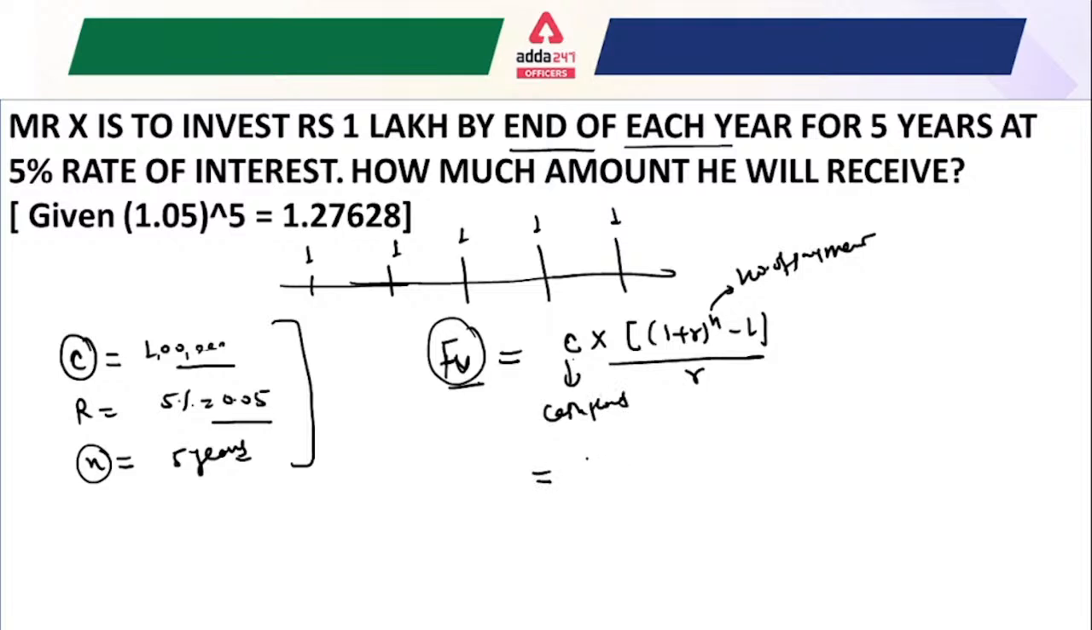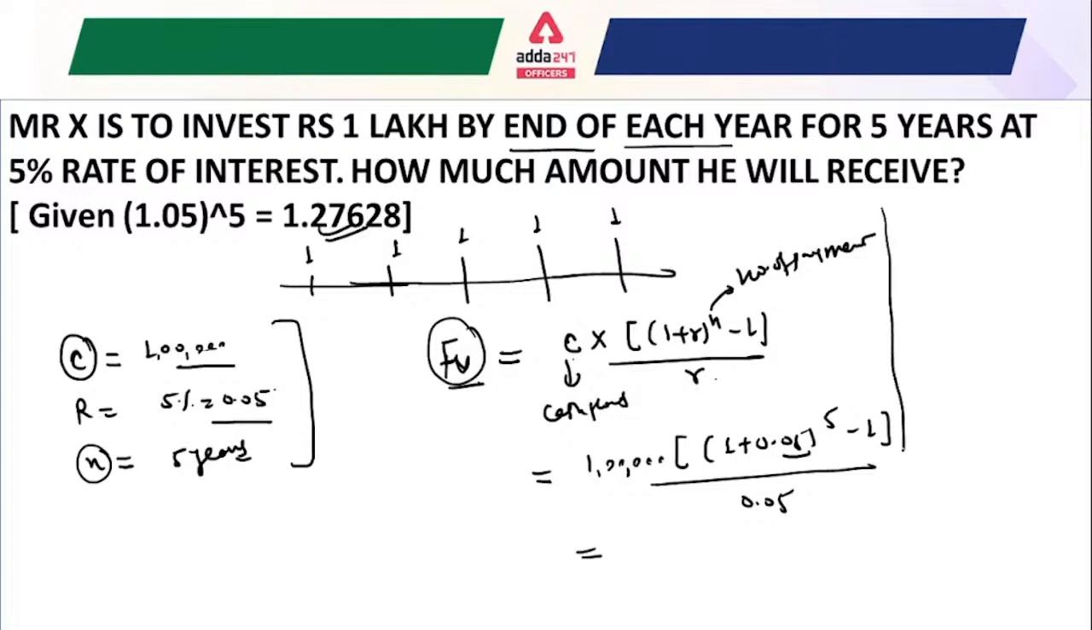So the value of the cash flow is 1 lakh rupees, and the rate of interest is 0.05. It is (1.05) to the power of 5, minus 1, divided by the rate of interest, which is again 0.05. The value of 1.05 to the power 5 is 1.27628, which is already provided in the question.